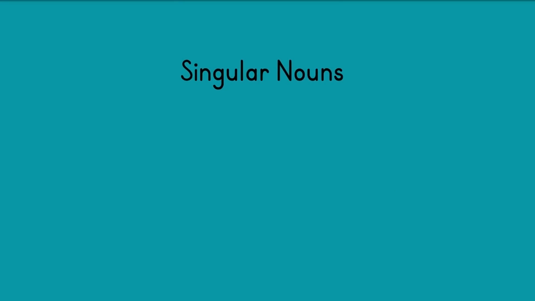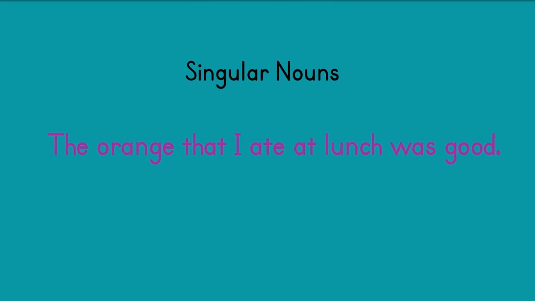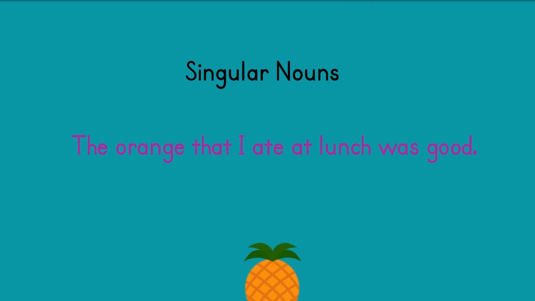Singular nouns refer to a single person, place, or thing. These are only capitalized if they are at the beginning of a sentence. For countable nouns, an article is generally placed before it. In the sentence, the orange that I ate at lunch was good, orange is the singular noun and is preceded by the, as it is countable, as well as the speaker or writer referring to a specific orange. Thus, the definite article, the, is used before orange.